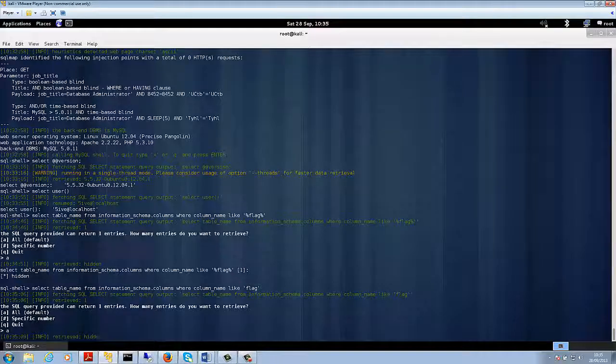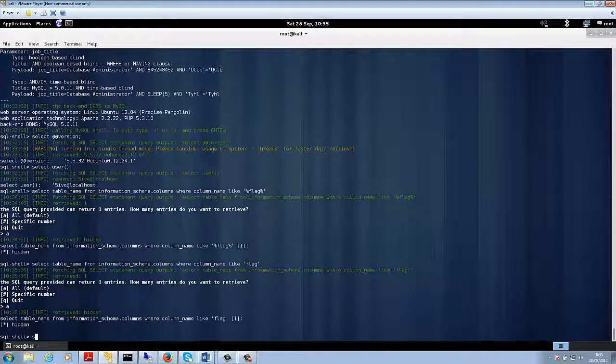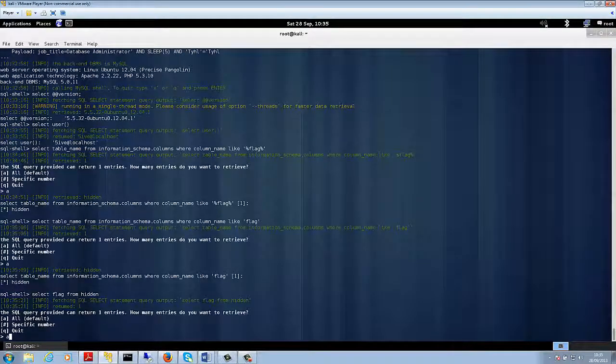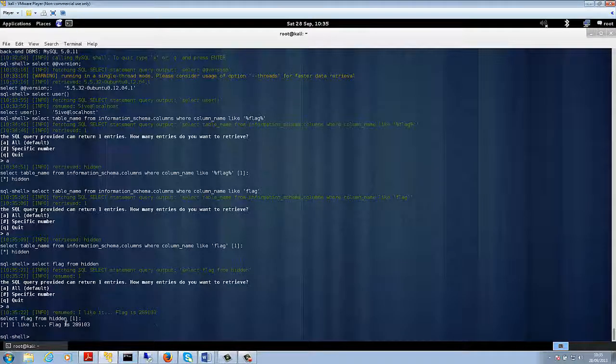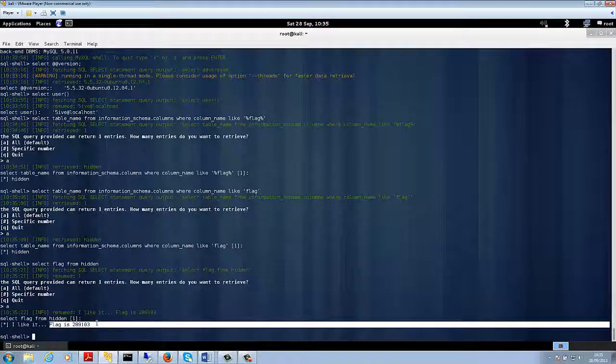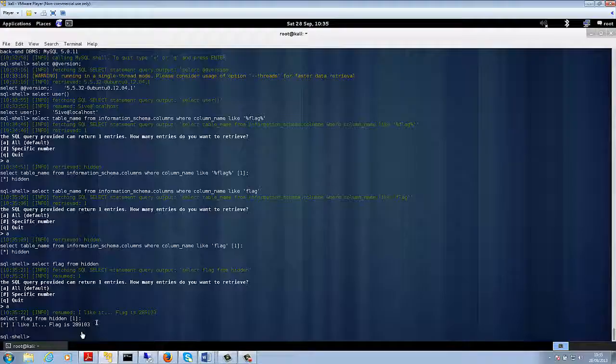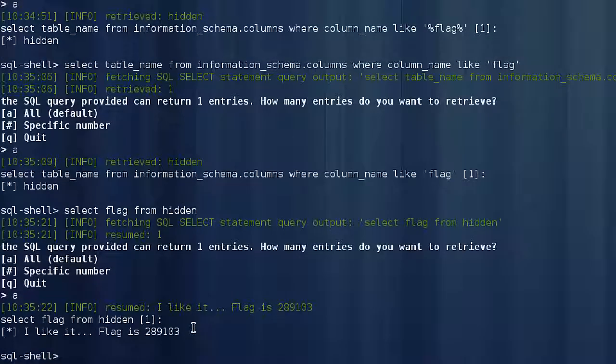So now all we need to do is read this column from this field. So we can do select flag from hidden, and if we retrieve all the output, then it says flag is 281903, and that gives you pointers to how to finish challenge number 5.